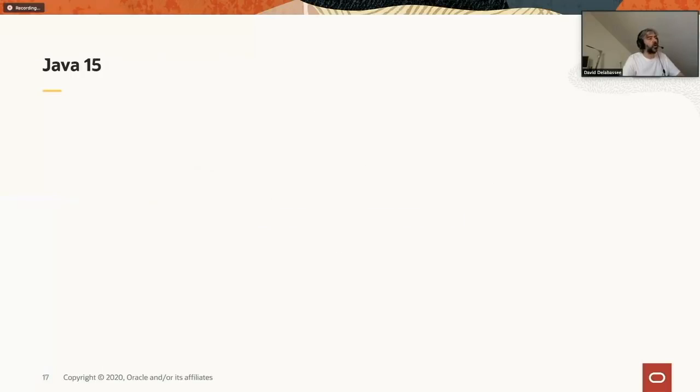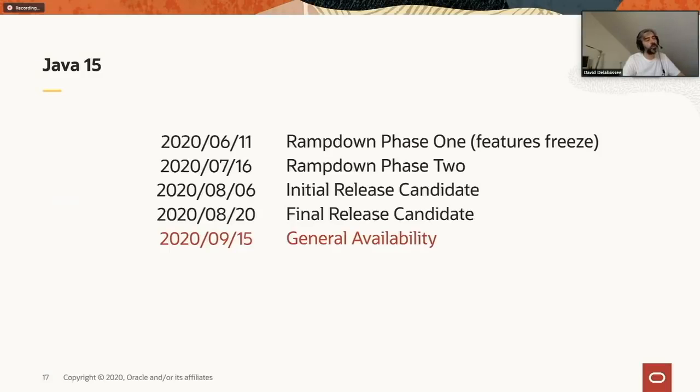Now, quickly, Java 15. What do we know about Java 15? Well, first and foremost, we know that Java 15 will be released in September 2020. We also know the schedule. So we know that Rampdown Phase 1, that's basically when we have the feature freeze, is in one month from now, so the 11th of June.